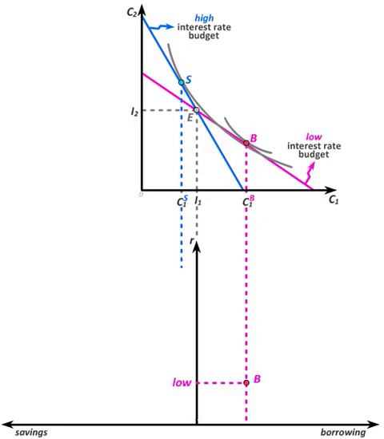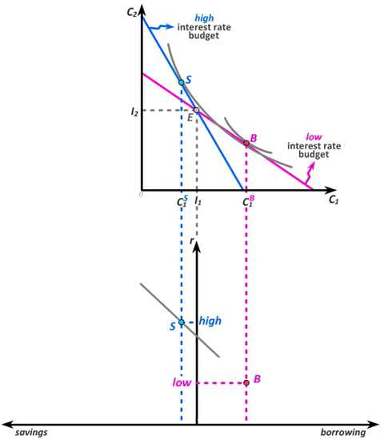At the high interest rate on the blue intertemporal budget, the consumer optimizes at S, where the savings that the consumer puts aside is the difference between CS and I1. We can therefore again drop bundle S down to the lower graph and indicate that at the high interest rate, the consumer is saving that amount. Or put differently, the consumer is borrowing a negative amount of that magnitude, which is the same as saying that's how much the consumer is saving.